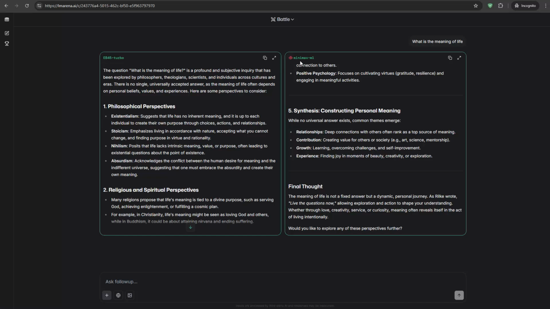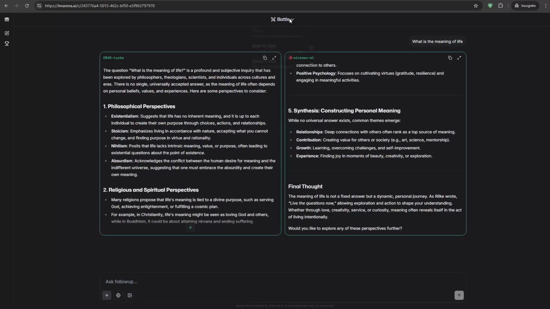So obviously here we compared the Minimax M1 model to the EB45 Turbo. This, for instance, doesn't tell me anything because I do not know those models, but it's kind of interesting to see actually which kind of models exist, and if you like, for instance, one specific answer very, very much, you can check out the model itself, right, and try out other kinds of questions and see whether this model might be exactly right for your use case. So that's also a kind of option we have in here.